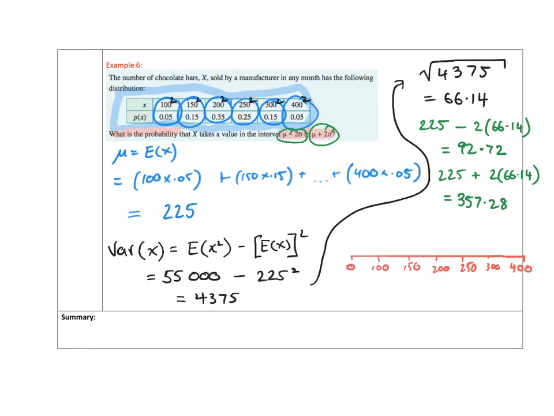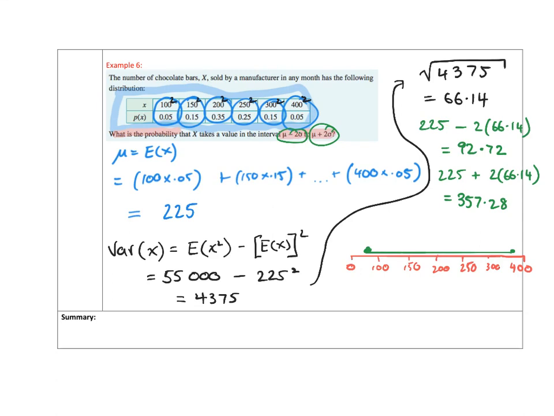Now my bounds, found before, the first one was 92.72, so we know that it's this side of 100. And the second one was about 360, so I know that it's closer to 400. And if I rule that up, we can join the dots like so. We've got a good visual estimation of where we're at. Now the question is, how do I relate this back to my question?